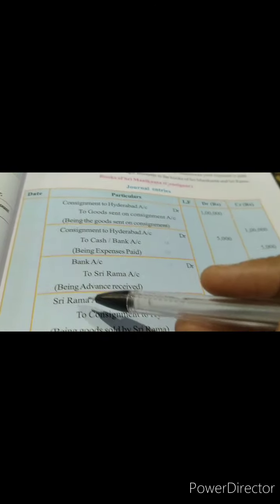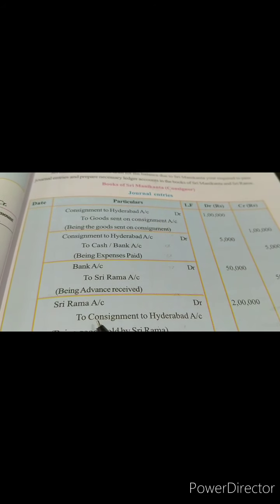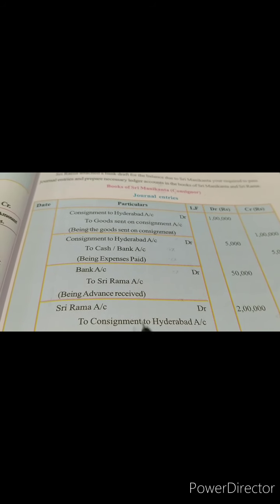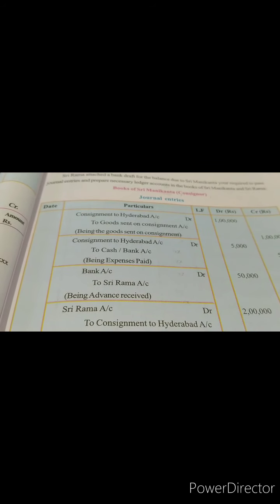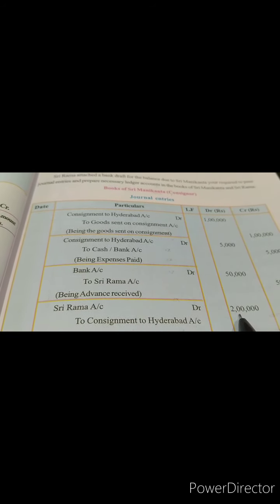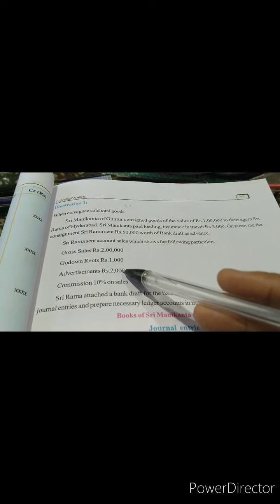Received? No, it is still with Sri Rama. And the goods which have gone out have gone out through consignment to Hyderabad. Wherever you write the consignment account, dear students, you will have to write it as consignment to Hyderabad. So how much sales is actually done? 2 lakh rupees.